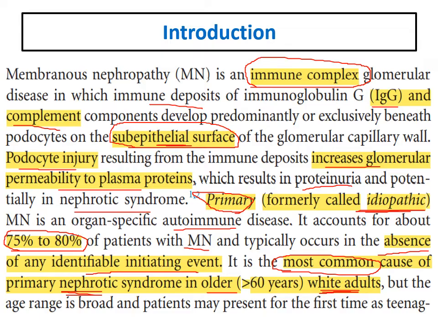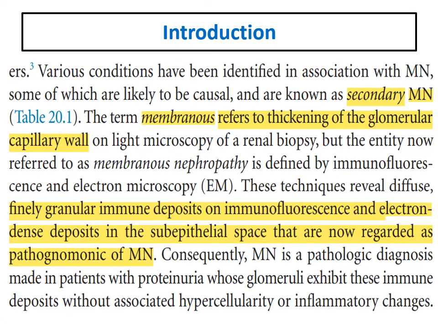The most common cause in young adult and older adult whites is membranous glomerulonephritis. What about secondary causes? Secondary represents about 20 to 25% of cases of membranous, and we will talk about it later. All the secondary causes will be discussed.